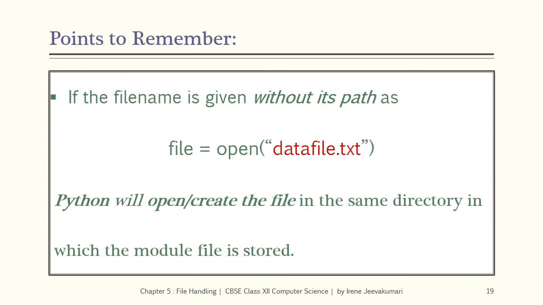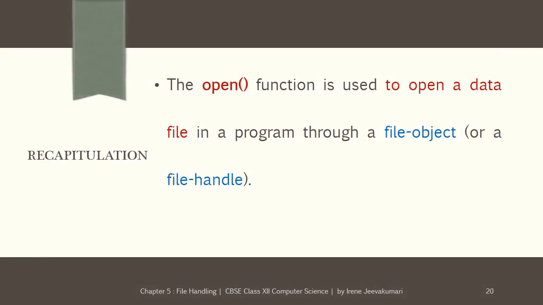If the file name is given without its path, as file equal to open within brackets and within quotes datafile.txt, Python will open or create the file in the same directory in which the module file is stored. Here within the open function, only the name of the file is given, the path name is not provided. So Python will open or create this datafile.txt in the same directory in which the module file or Python program is stored.